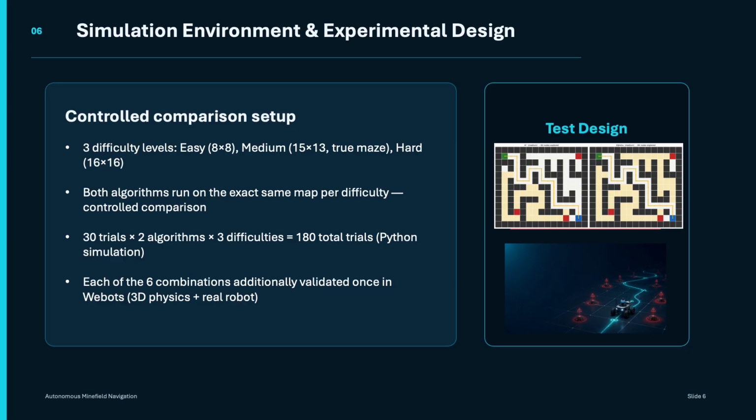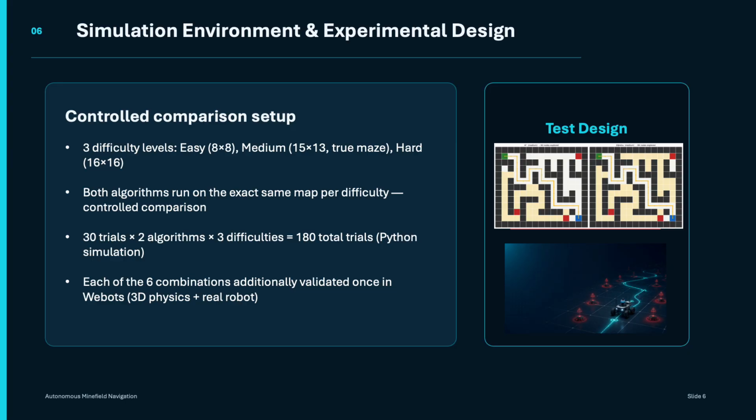And then the second one was the medium course. It was a 15 by 13 grid that we purposely built as a true maze, complete with dead ends and branching paths, using a recursive maze generation approach. And the third one is the hard one. That one was a 16 by 16 grid, and that was our largest, most complex environment.